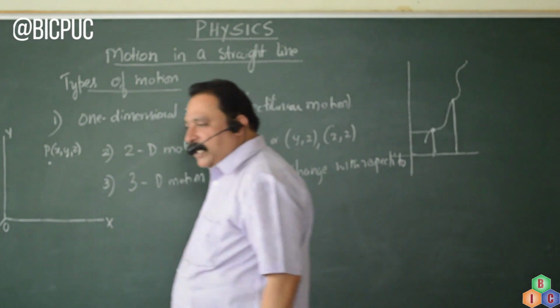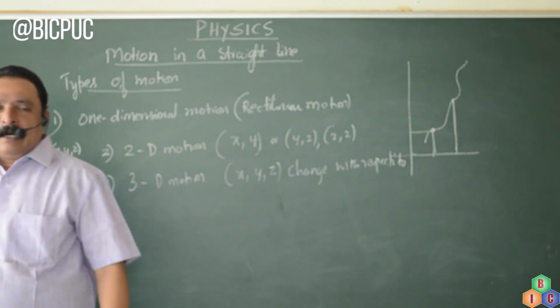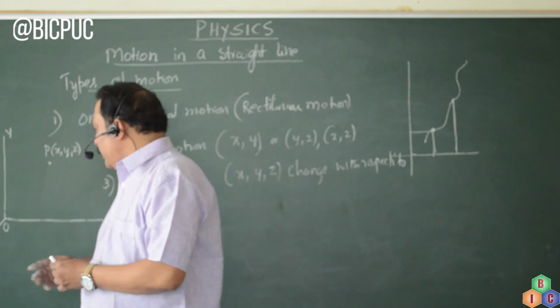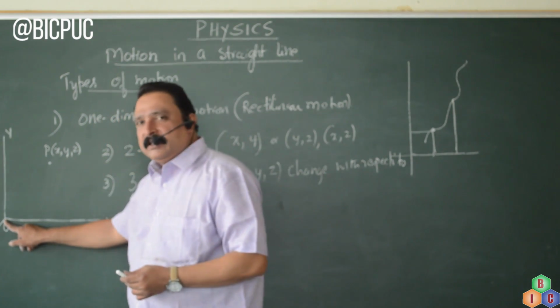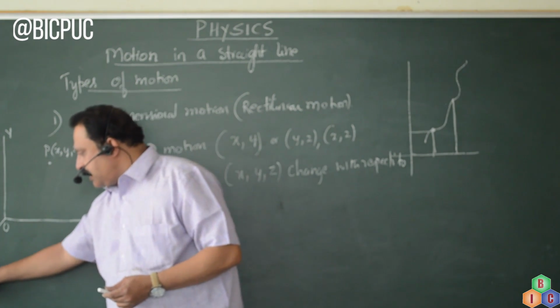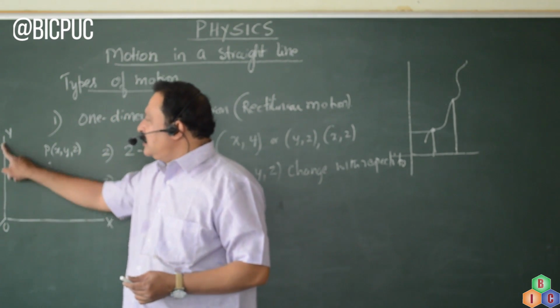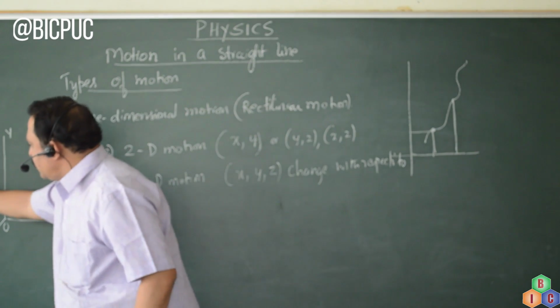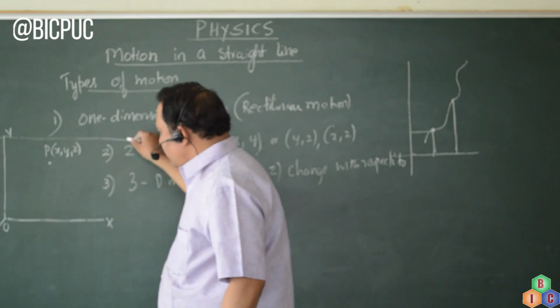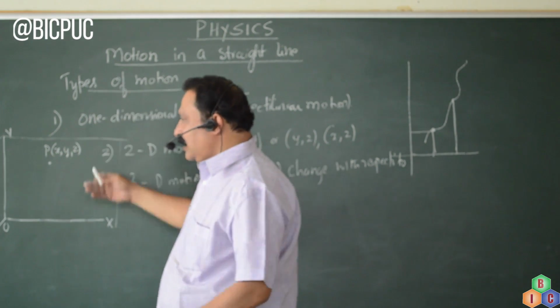See, a particle can be located with the help of coordinates. For example, imagine this is the corner of the room. Now there is a wall here, and there is a wall on the back side.